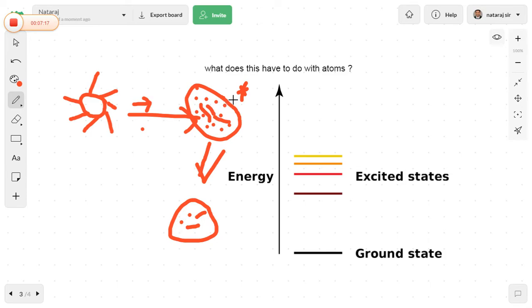When the atom goes from the excited state back to the ground state, the absorbed energy is emitted in the form of radiation. This kind of radiation is called electromagnetic radiation.